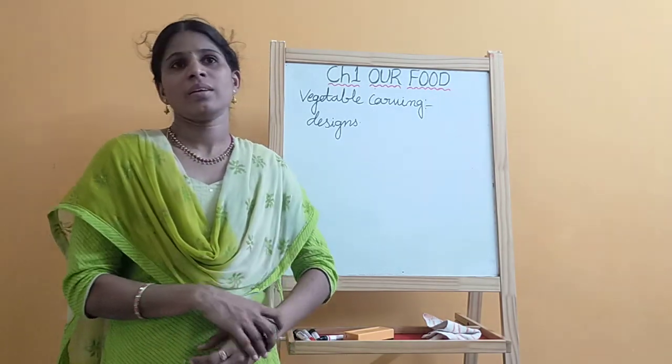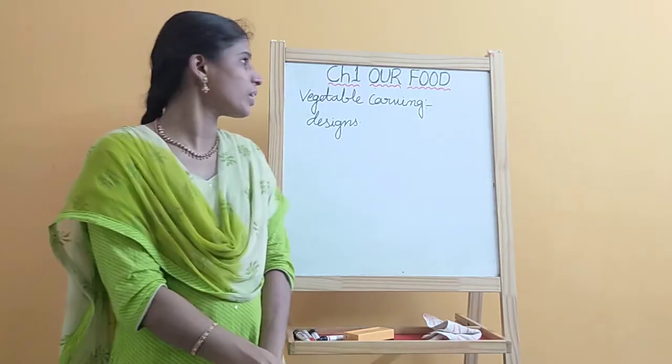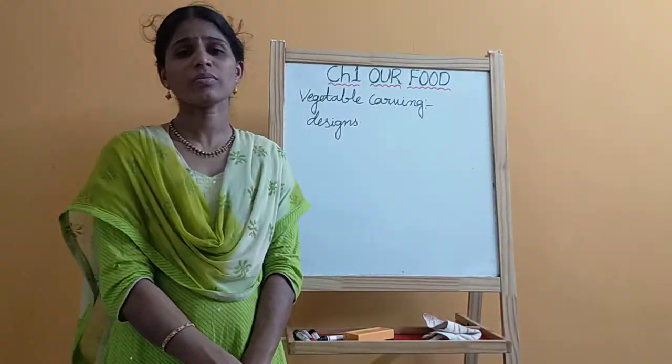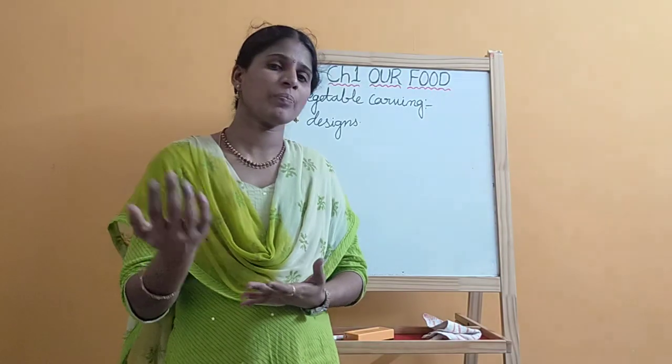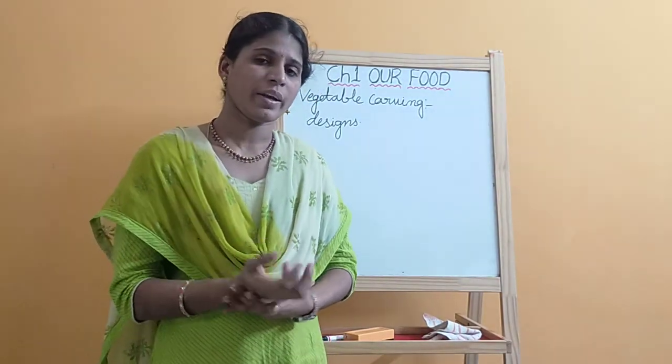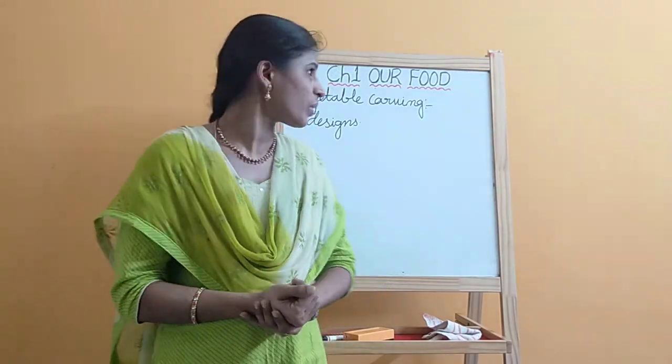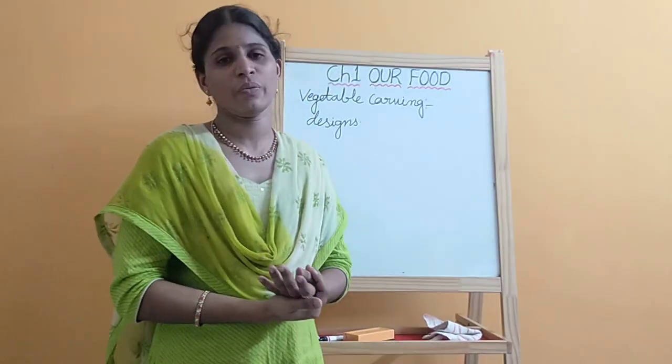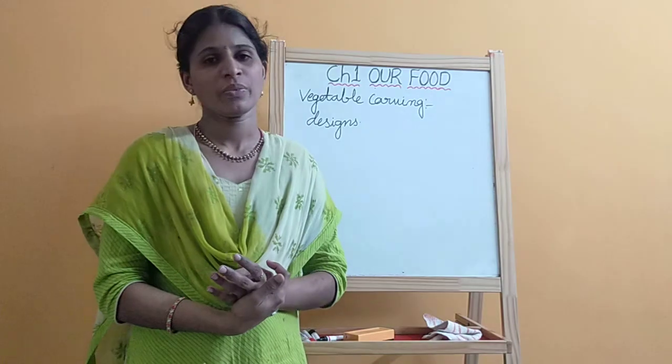Okay, in this lesson we discussed food ingredients and sources of food and different methods of preparing food, and next vegetable carving and preservation of food.